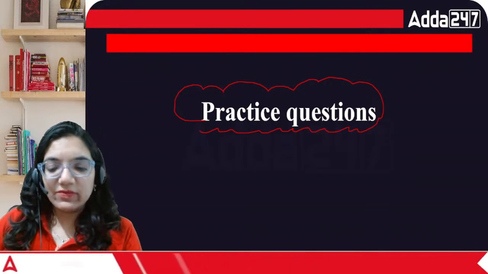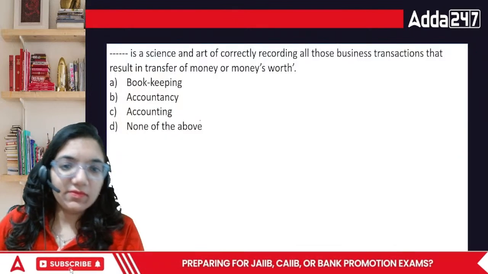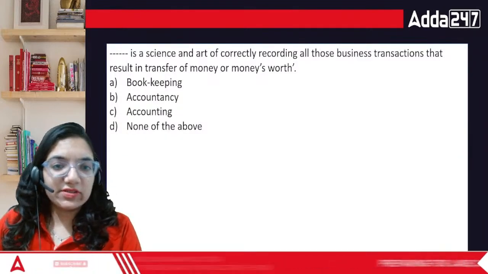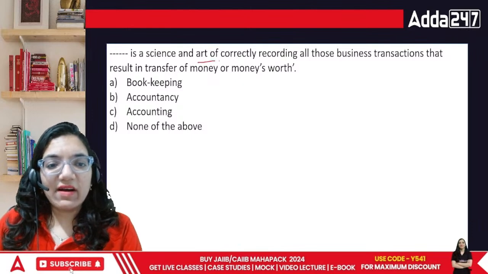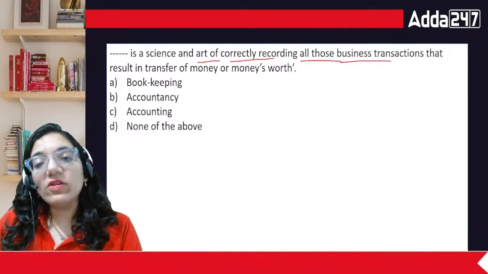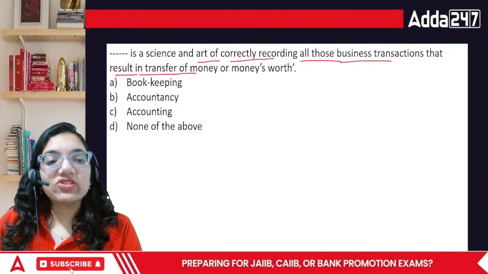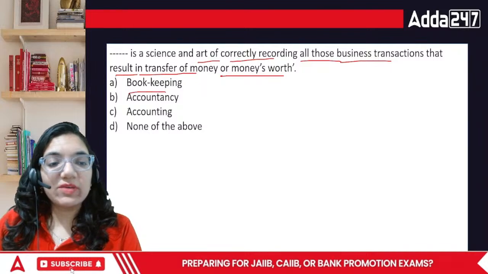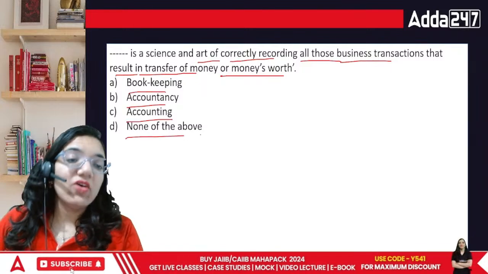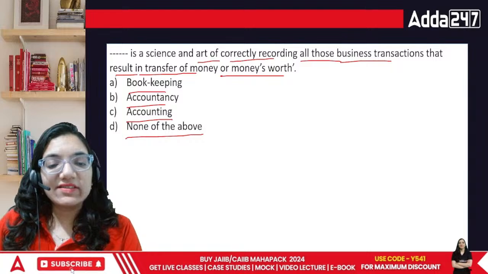Okay, everyone, here comes the first question. Dash is a science and art of correctly recording all those transactions that result in transfer of money or money's worth. Bookkeeping, accounting, accountancy, or none of the above. What's going to be the answer, everyone?